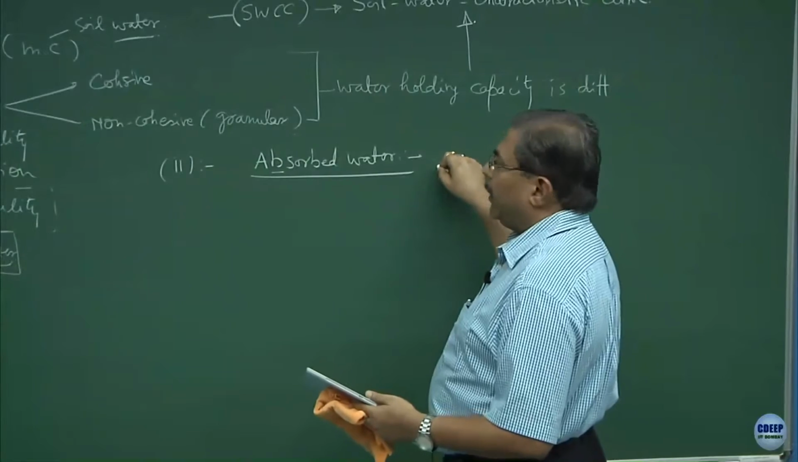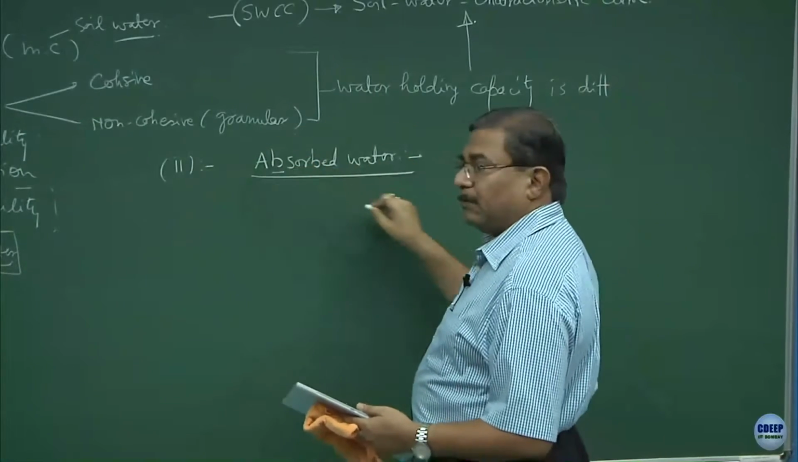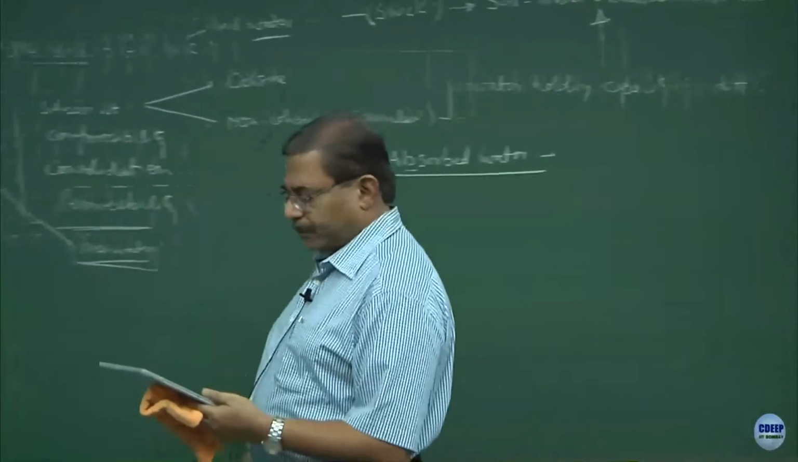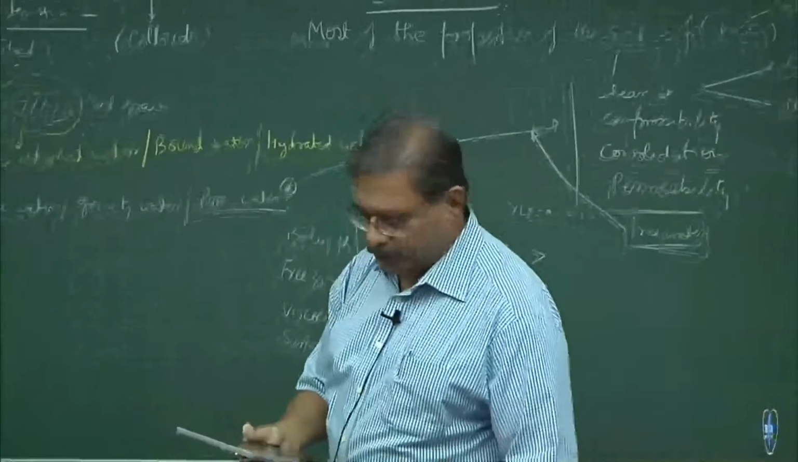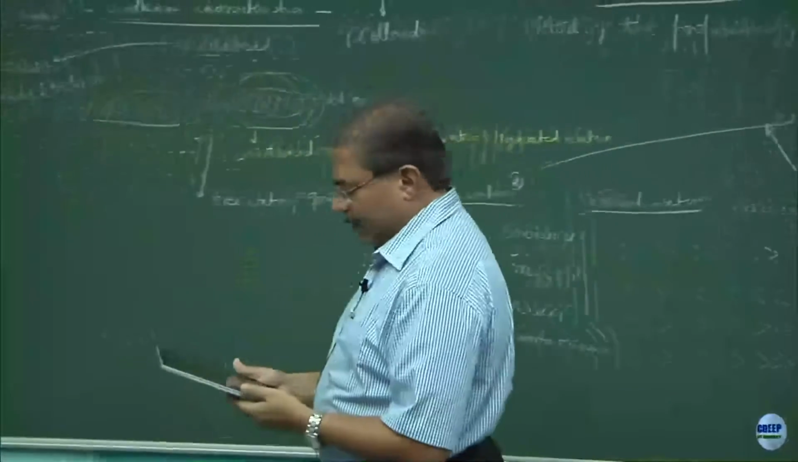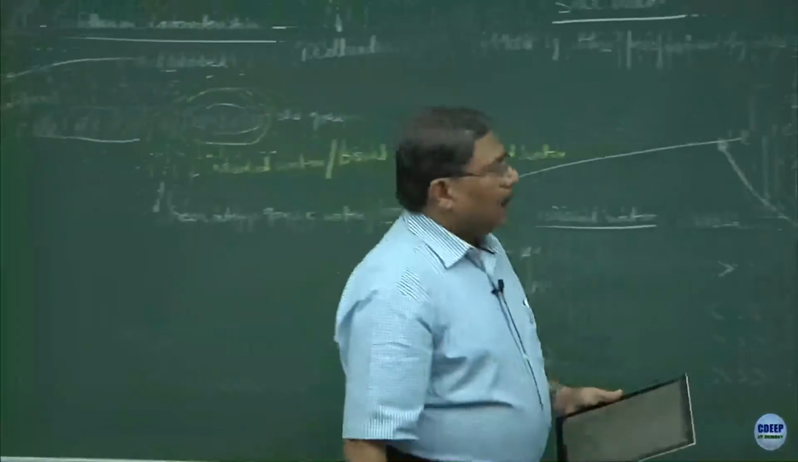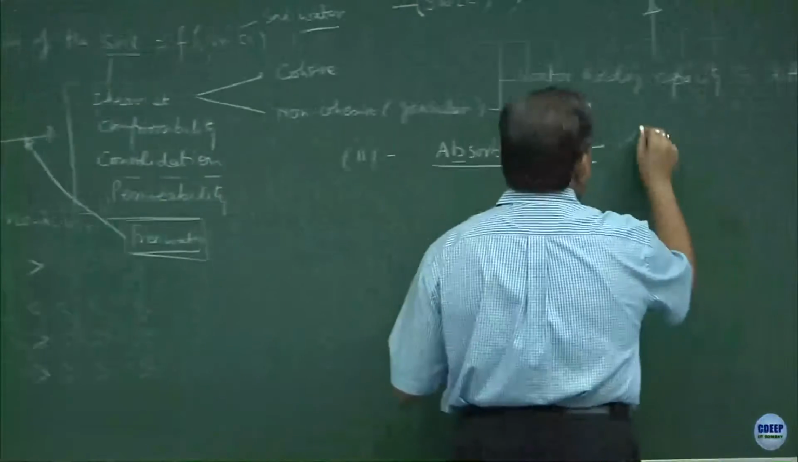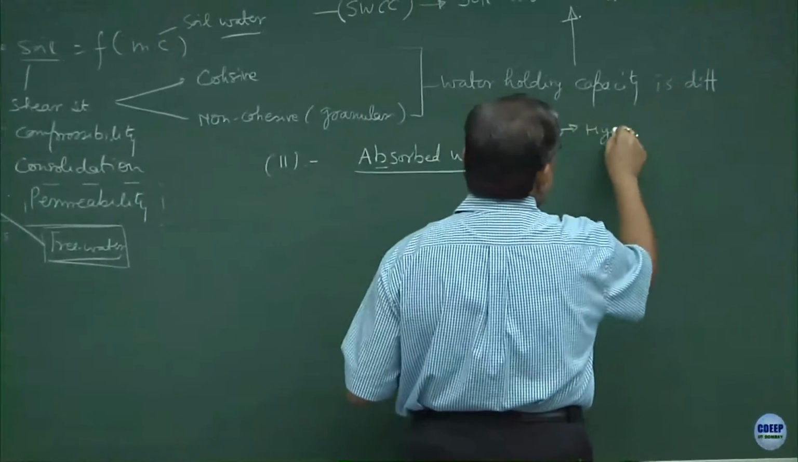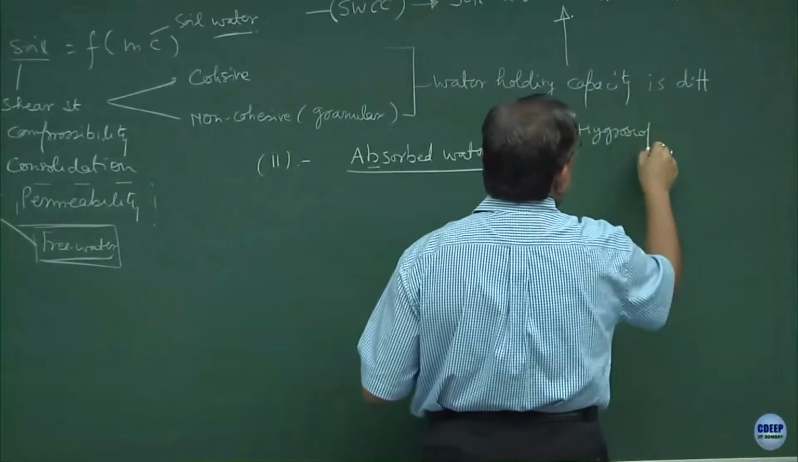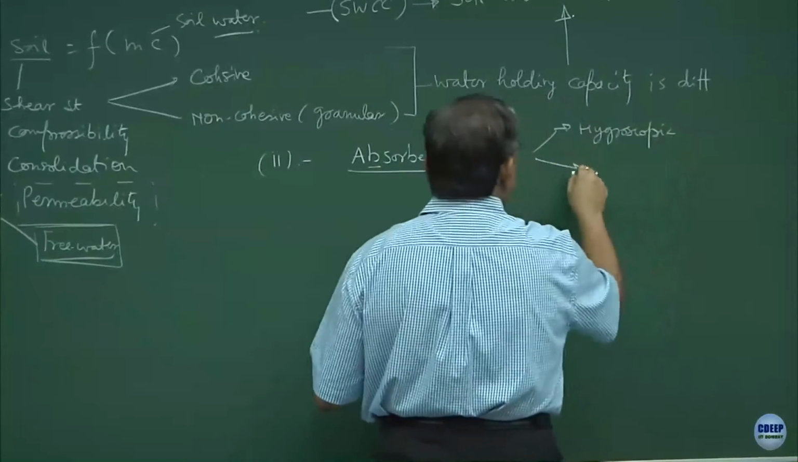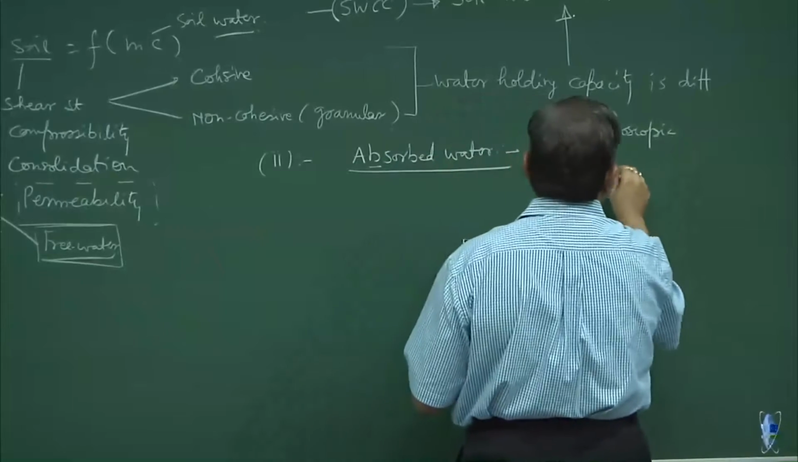The wilting point has something to do with the absorbed moisture content, with the terminology which we normally use in agriculture engineering. Absorbed moisture content can be divided into two parts, hygroscopic and capillary.